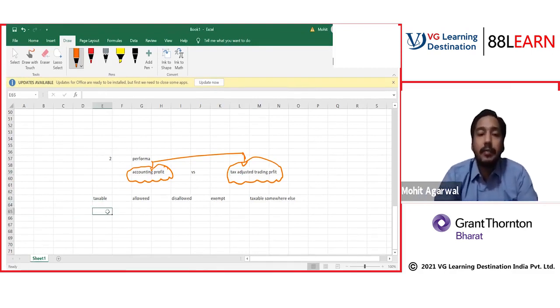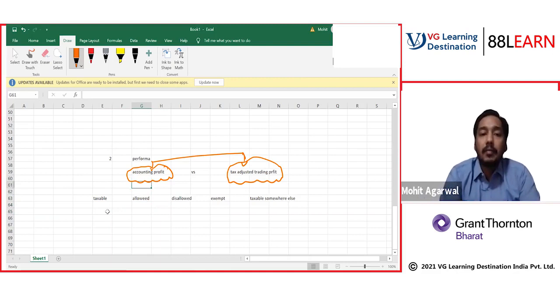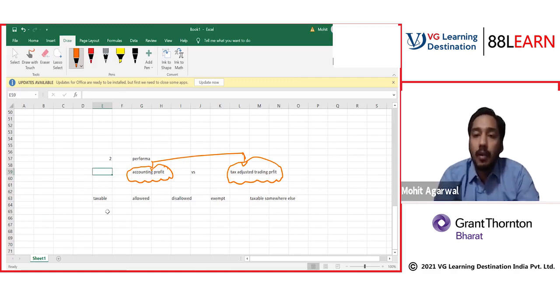So the first thing is, some expenses I will allow, some expenses I will not allow. What does allowed mean? Allowed means there are some expenses which are allowed by the income tax department. So what IAS and IFRS are saying is no more relevant for me. Accounting profit is determined as per international IFRS and IAS, but it is no more relevant for me. What is relevant for me? What is the tax department saying? What is income tax law saying?